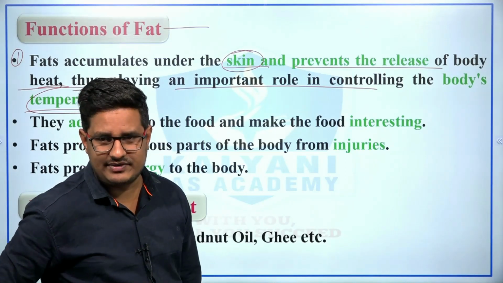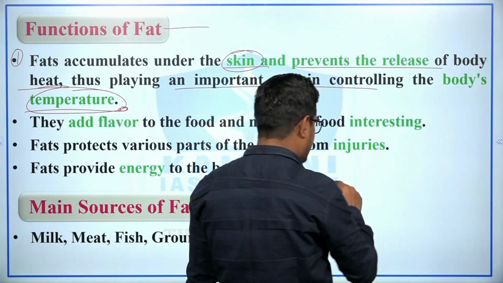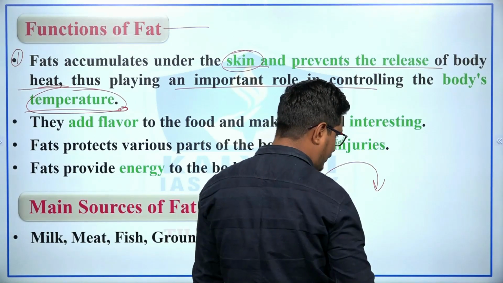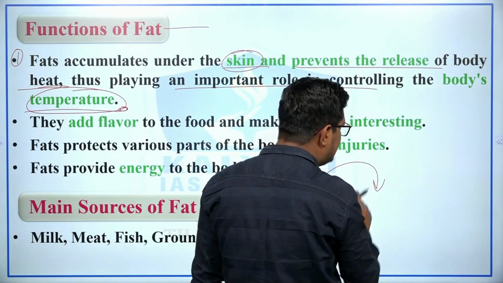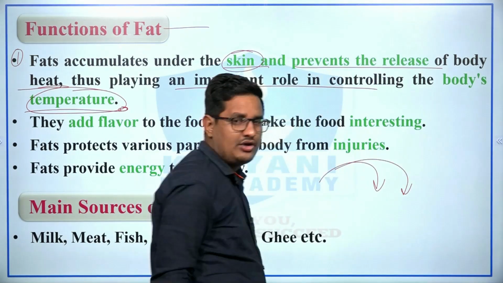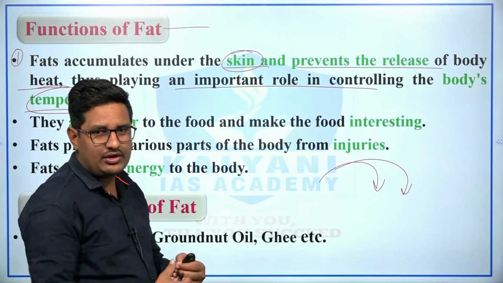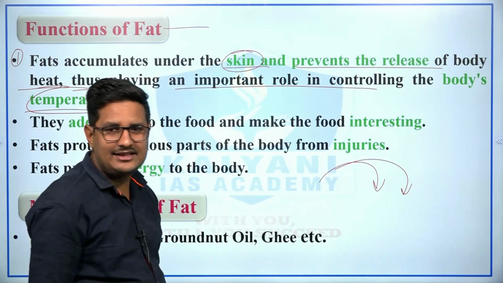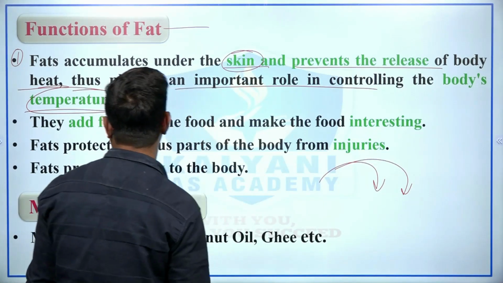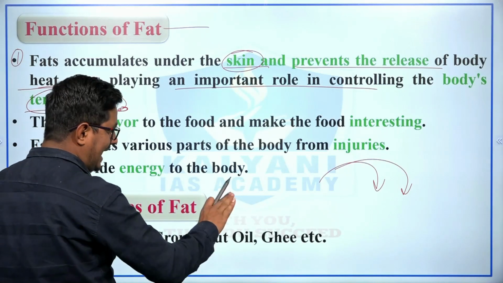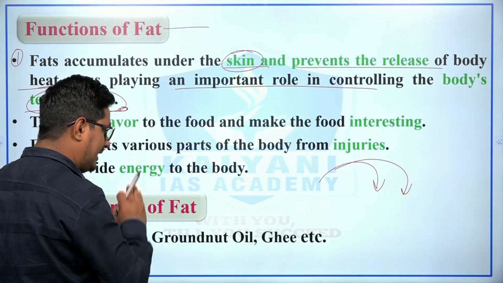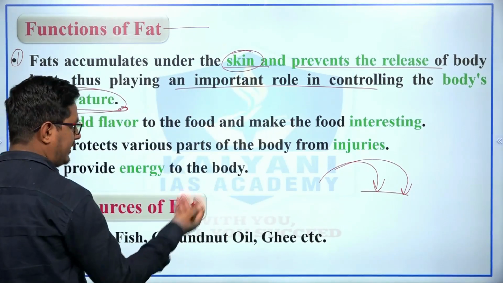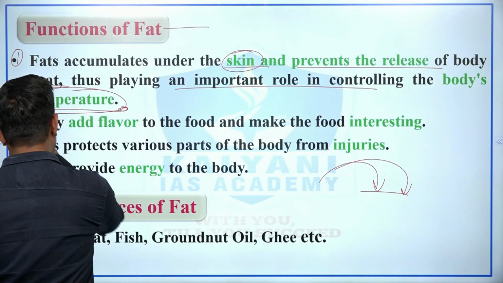because in polar regions there are extreme climatic conditions, or we can say there is a minimum temperature at polar regions. Over there, fat accumulates under the skin of these polar organisms, and this prevents the release of body heat. Therefore, this accumulation of fat plays an important role in the survival of these polar organisms, right? For example, the polar bear.